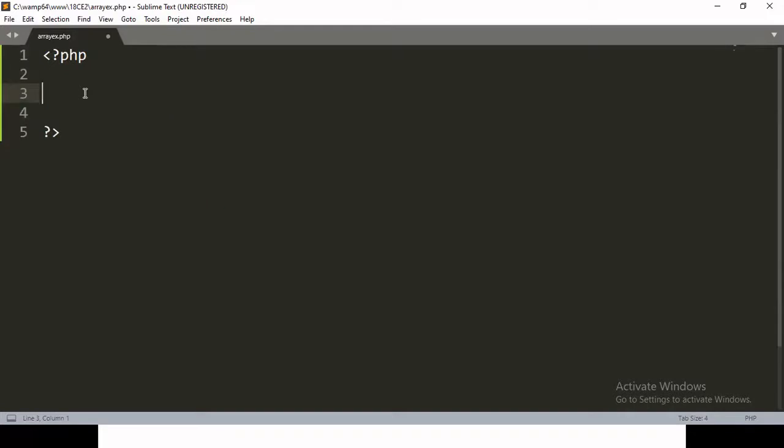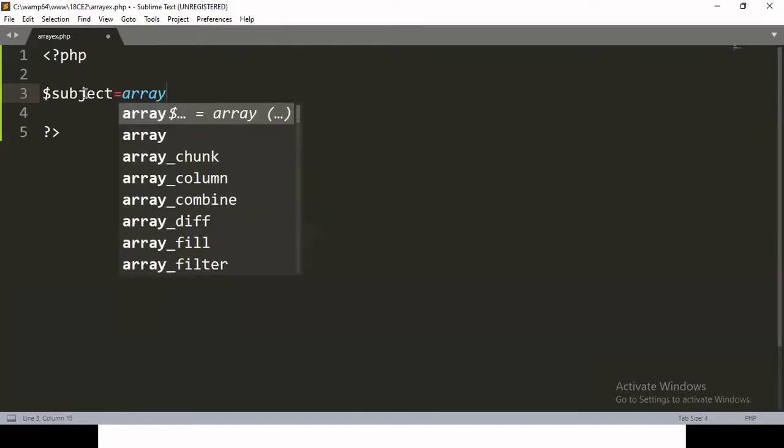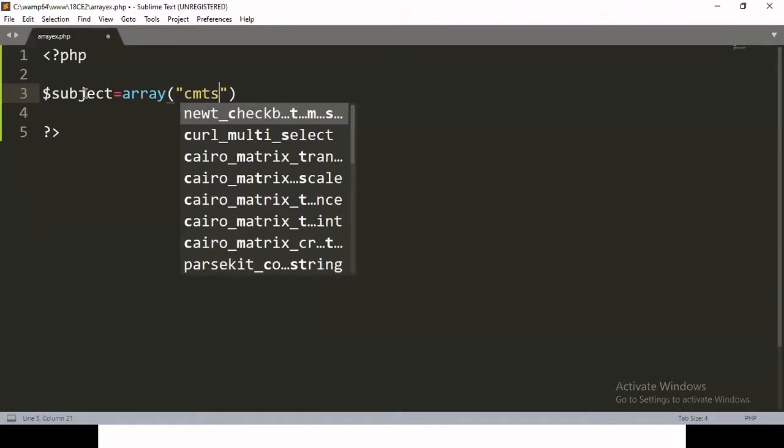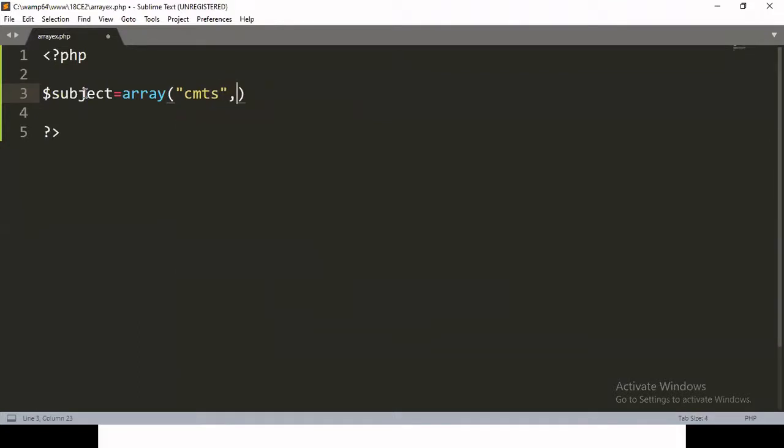Now here I'm creating an array. The array name is subject. Here subject will be my array name, then array, that is a keyword or a function which will be used to create an array. In that I'm writing the subjects of the fifth semester.